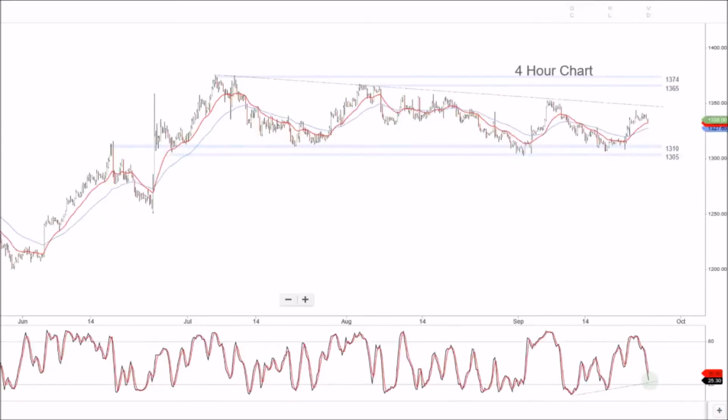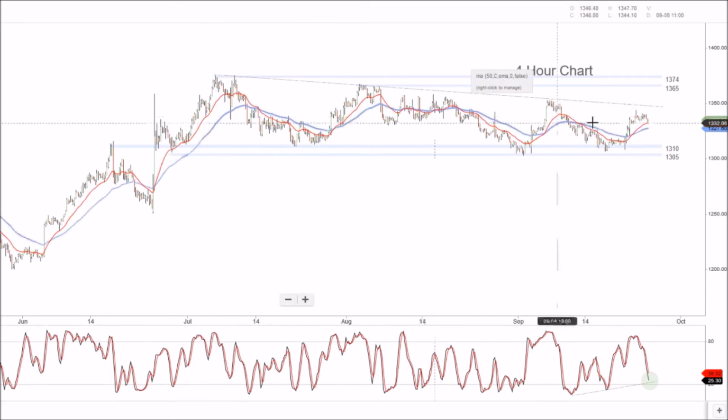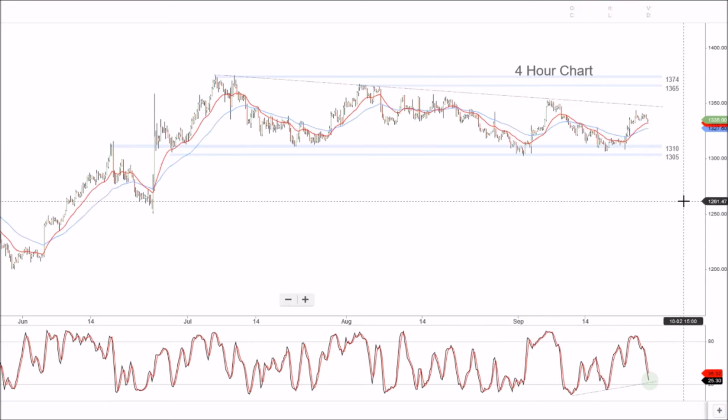Okay, looking at gold here, a bit like the Aussie, this is a 4-hourly chart. Trend is higher, and that is held at the moment by the 1310, 1305 zones. It's yet to be proven whether this is just contraction for a break higher, or we're going to roll over, bust below those 1310, 1305 support zones.